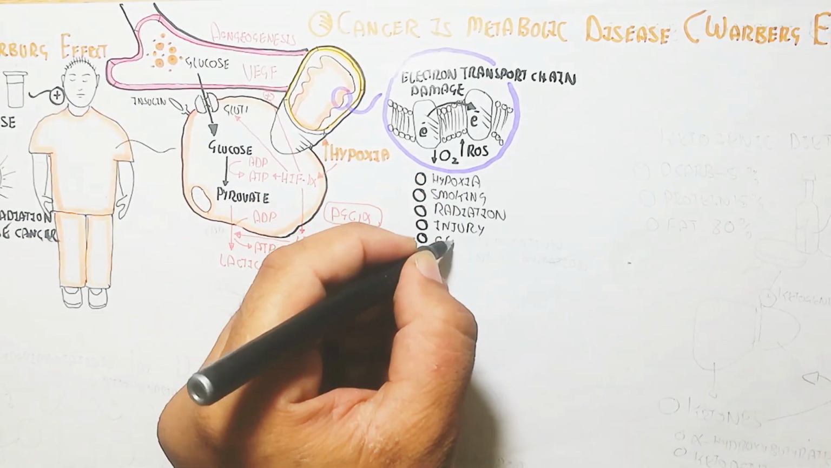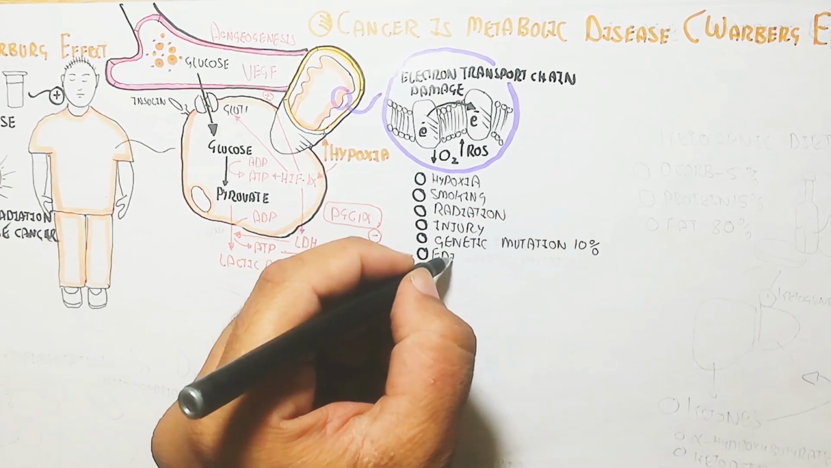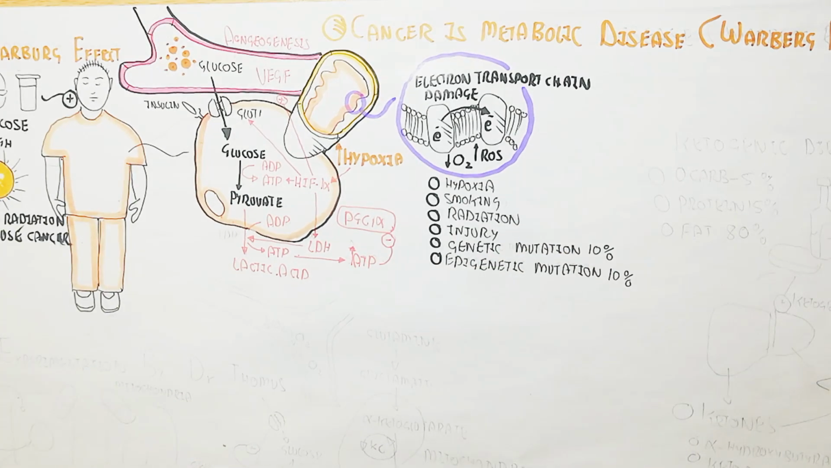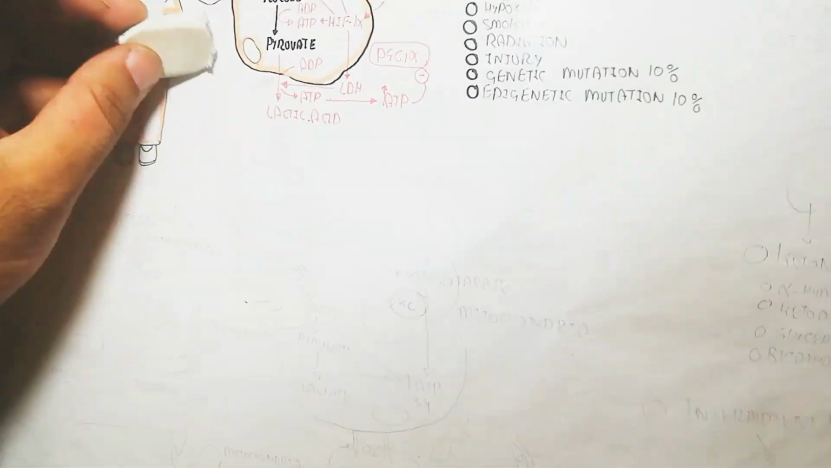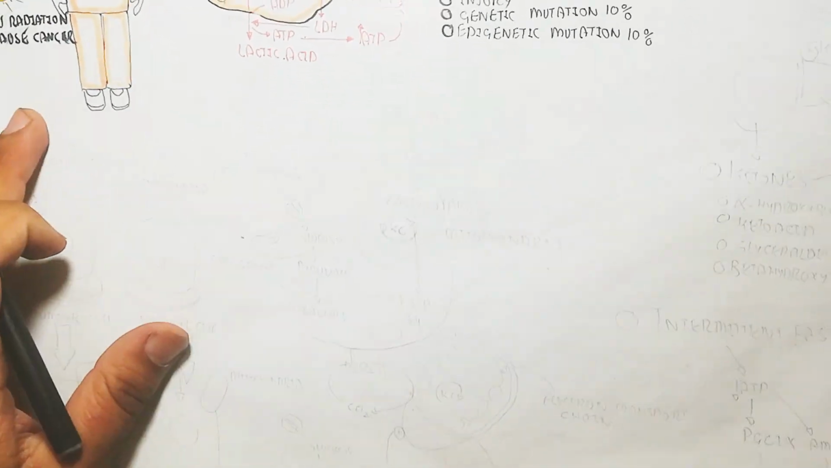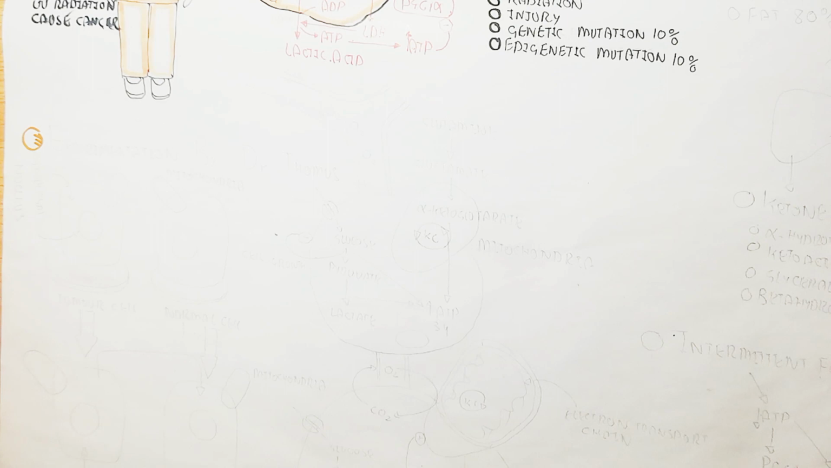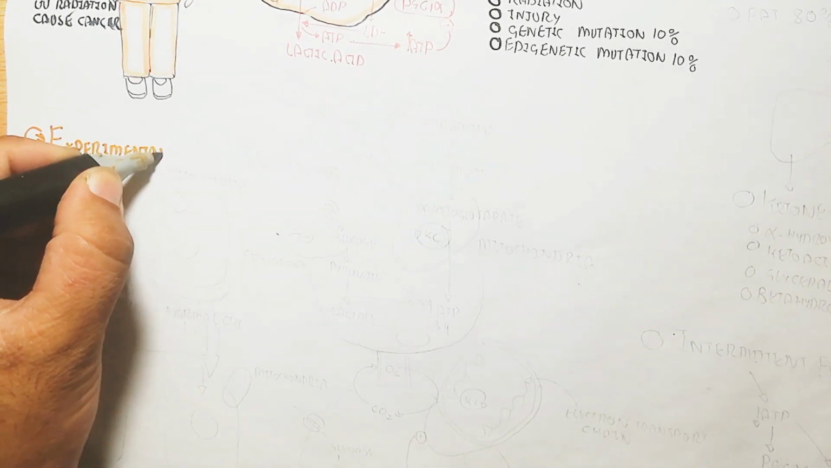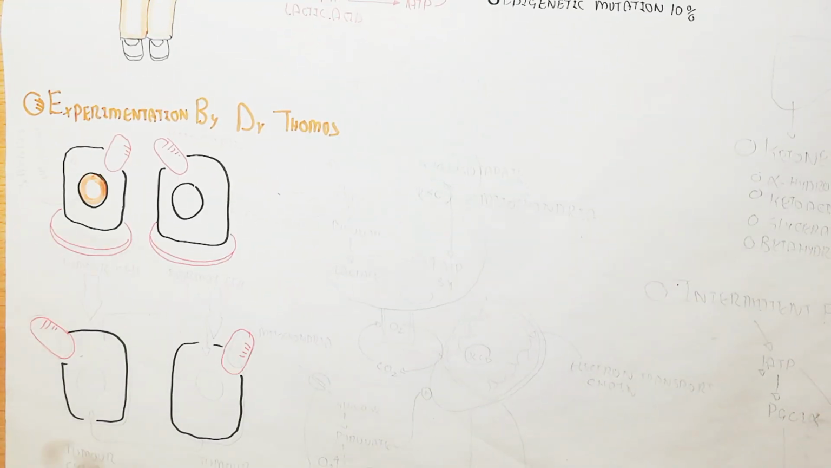That understanding is long, but in short: hypoxia, smoking, radiation, injury, genetic mutation, and epigenetic mutation, with 10% genetic mutation involved, lead to electron transport chain damage and even mitochondrial damage, and in this way the biogenesis of damaged mitochondria becomes possible.